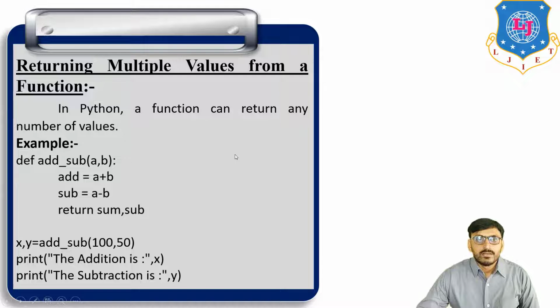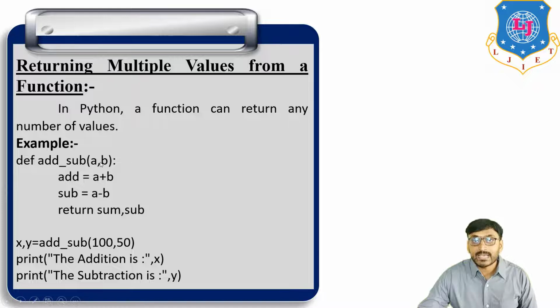Now, returning multiple values from a function. In Python, a function can return any number of values, not just one. It can return more than one value. For example, def is a keyword, then add_subtract, and in brackets a and b.